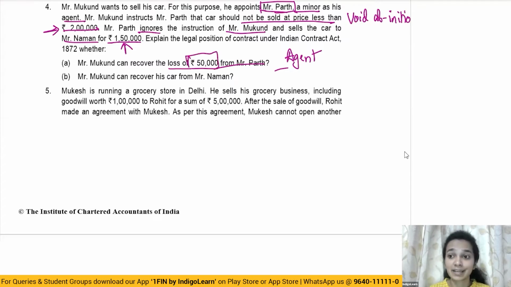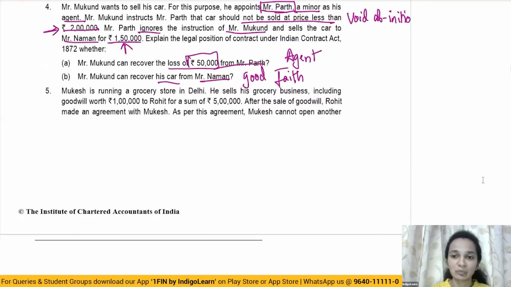Now the second question asks us, can Mr. Mukund recover his car from Mr. Naman? So Mr. Naman has purchased the car in good faith from Mr. Path. So in this situation, Mr. Mukund cannot recover the car from Mr. Naman as well. So now Mr. Mukund can neither recover the loss of 50,000 from Path nor can he recover his car from Mr. Naman. Moving on to the next question.